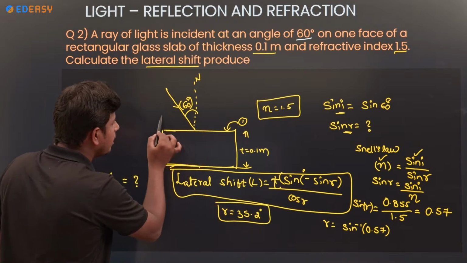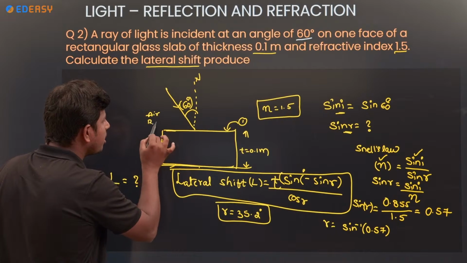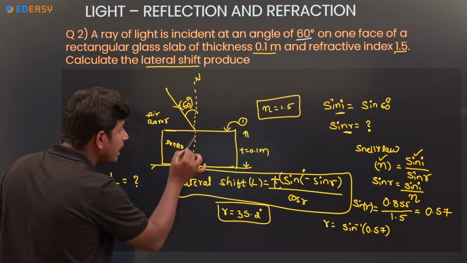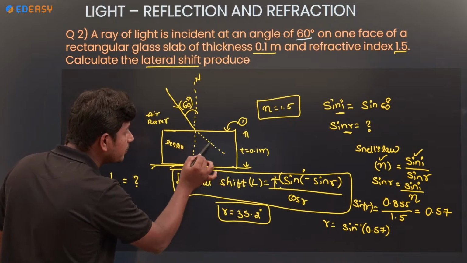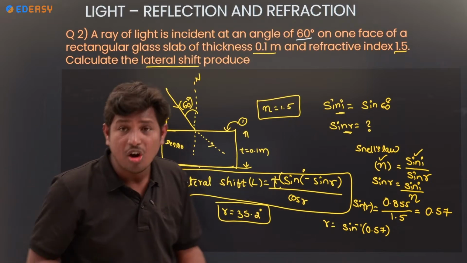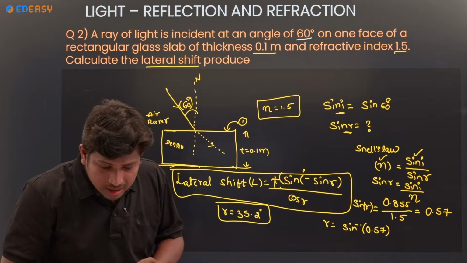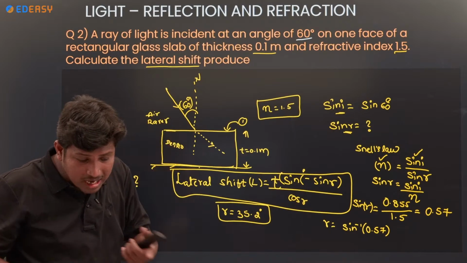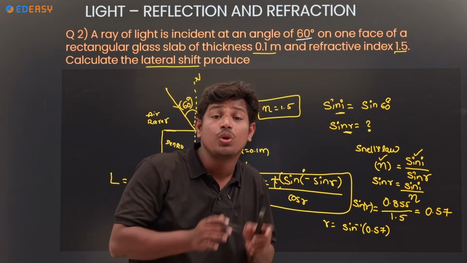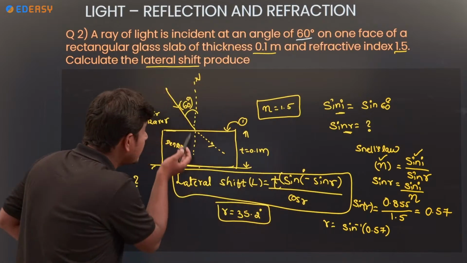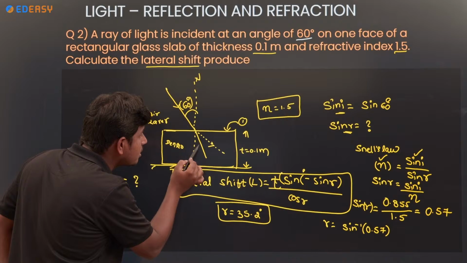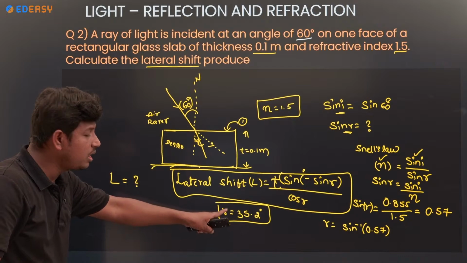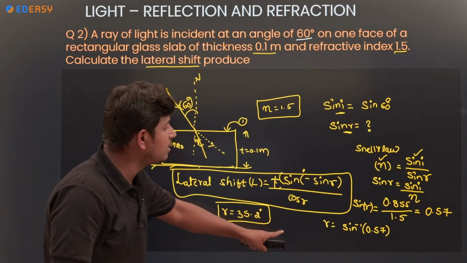Light from air, the rarer medium, is entering into the glass, the denser medium. How will it bend? Towards or away from the normal? Denser medium, so towards the normal. This is the actual direction of the light ray, and this is the refraction angle, 35.2 degrees. So we know all the values.